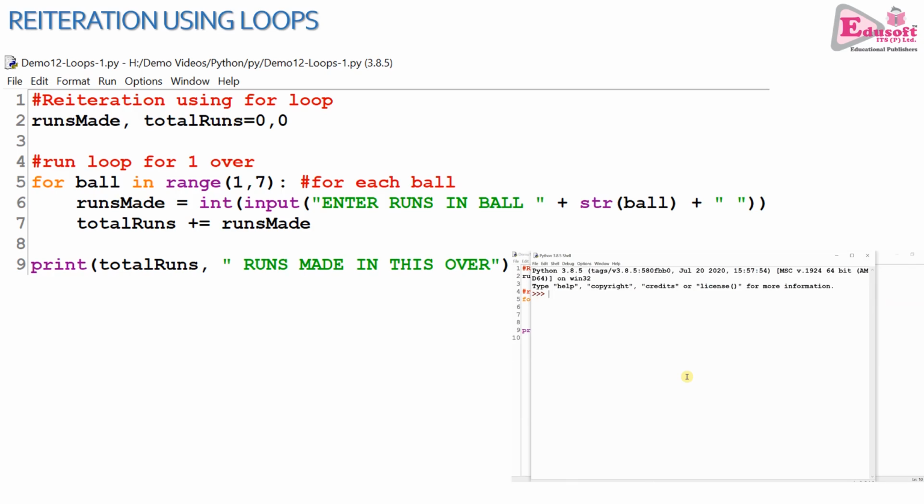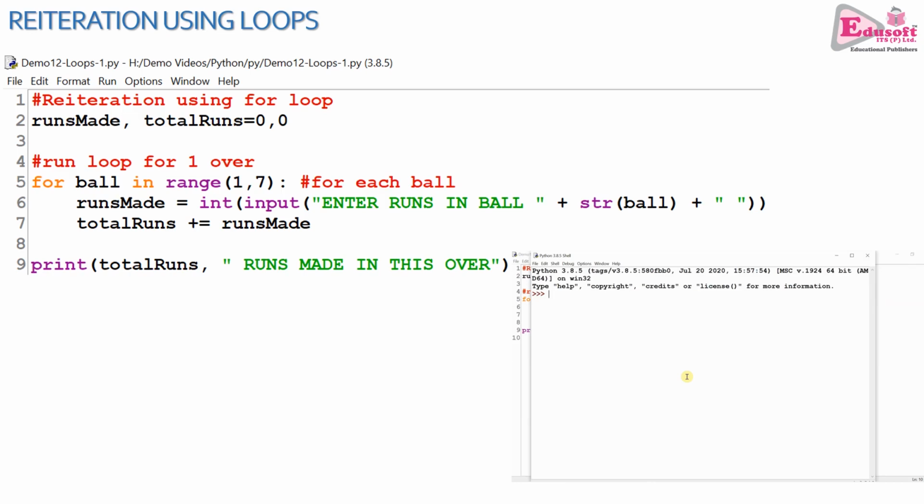But sometimes there are situations where we need to execute certain lines more than once. So program flow which has already moved on to the next line, how do we manage to bring it back to the previous line so that the previous line executes once more? There comes in the concept of loops or reiteration. We'll discover loops in Python now.